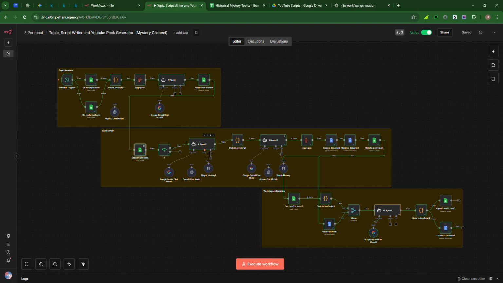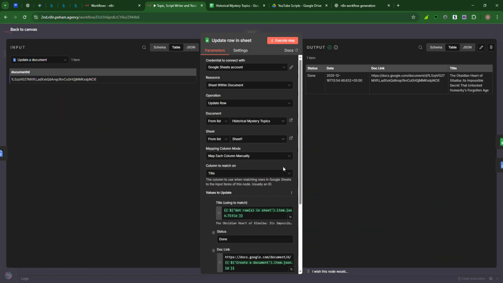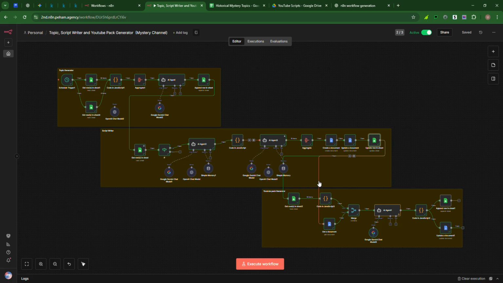And after that I'm aggregating those items using the aggregate node here, and afterwards I'm creating a document and updating that document with the data I have generated by using this agent, and even updating the row whose status was pending in the starting phase. In the second part, I'm updating that status to be done, and afterwards the data is being passed on.